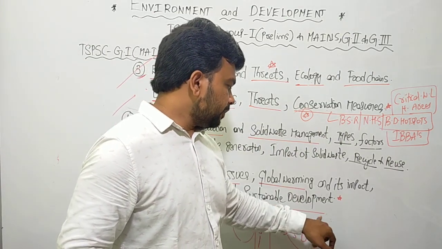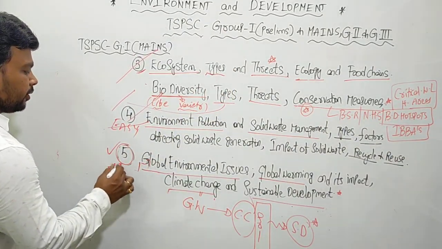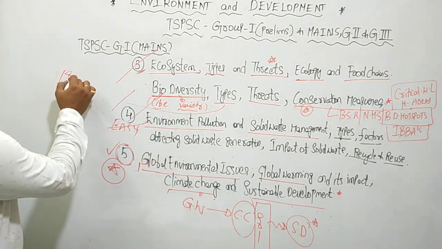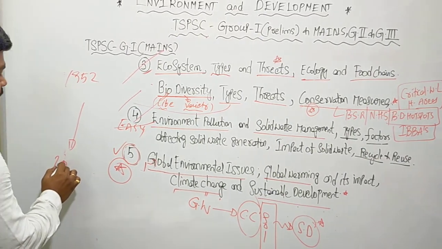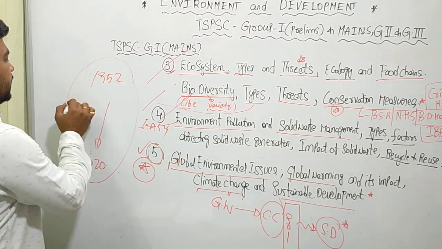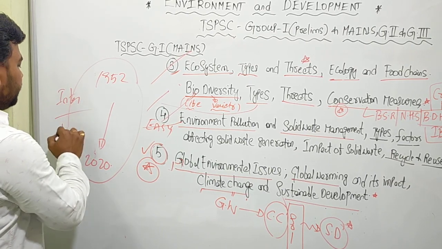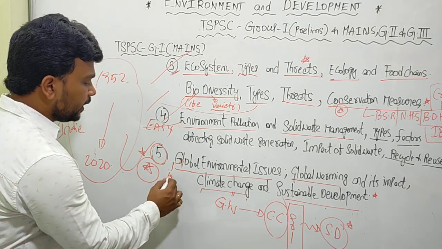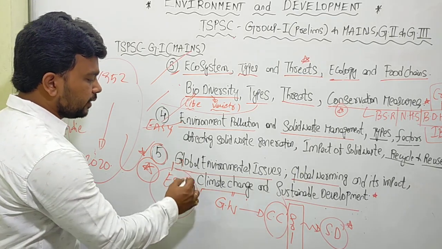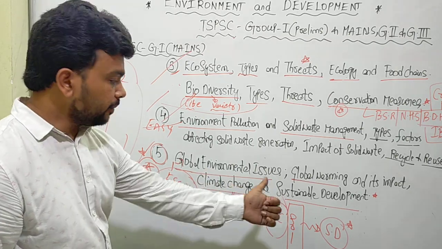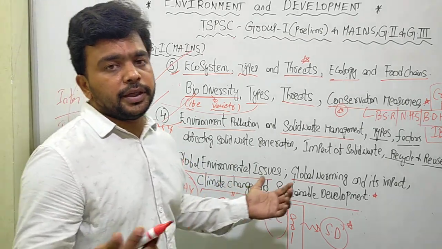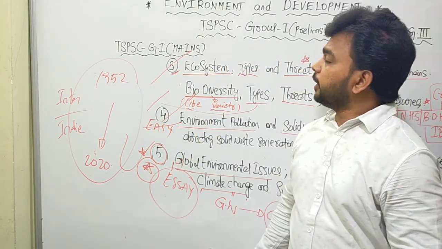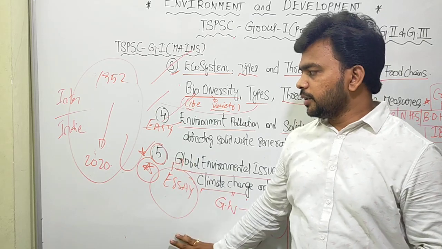As part of sustainable development, this topic is a very important topic: global environmental issues, global warming and climate change. You have to start from 1952 and go up to 2020, at the international level and also at the India level. So it's a very big and also important topic. You can expect this topic in the essay. Since it is very big, the TSPSC has given it as a separate topic in the Group 2 and Group 3 examinations. So, friends, this is about the TSPSC Group 1 Mains Environment and Development paper, analysis of the syllabus.